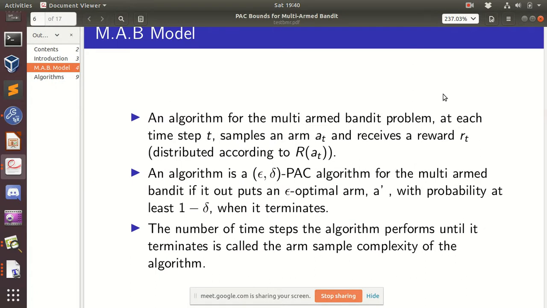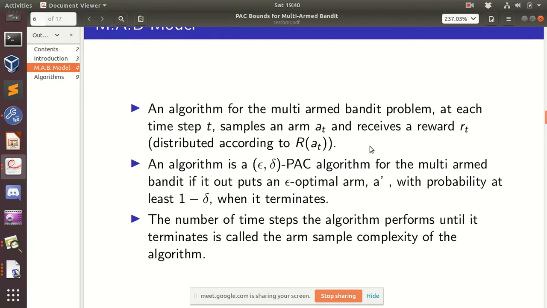The algorithm setting is that at each time step t we can sample one arm and observe its reward, and based on that we can adapt our algorithm and continue. This is one definition: an epsilon-delta PAC algorithm outputs an epsilon optimal arm with probability at least 1 minus delta. So the chance of making an error is at most delta.